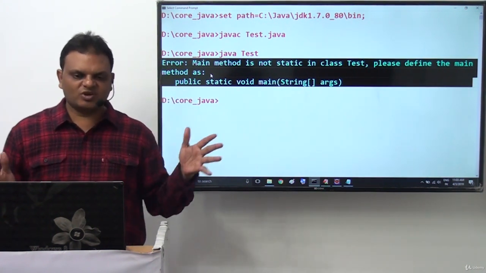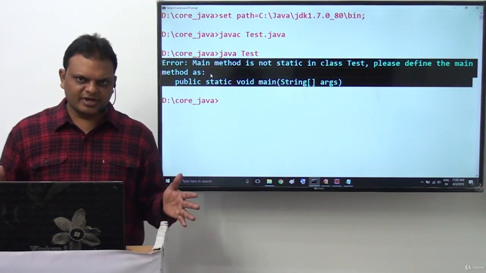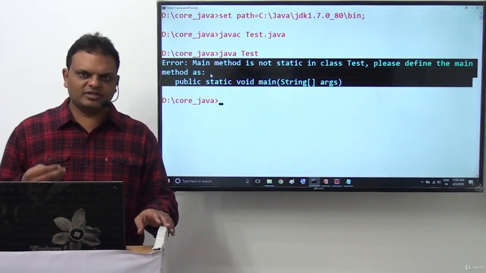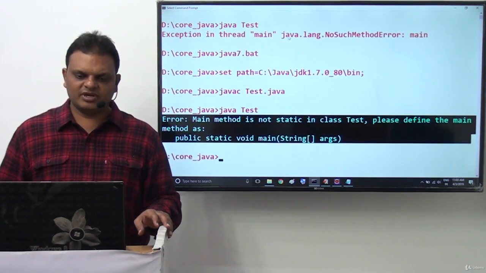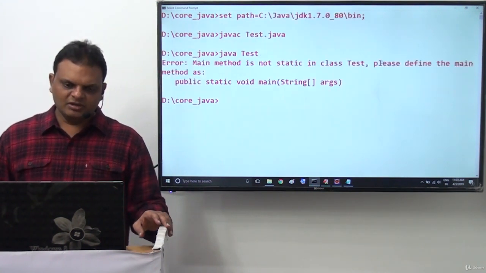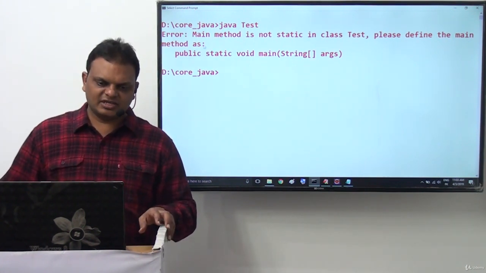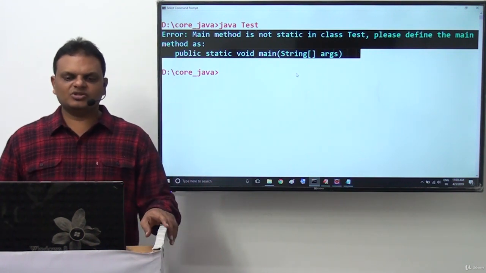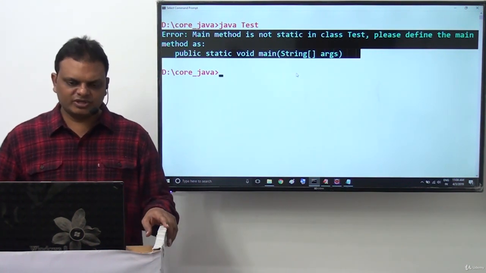So this is exactly the story behind the static keyword in the main method. Up to the Java 6 version, if you are not providing the static keyword with the main method, we get an exception message: java.lang.NoSuchMethodError: main. But right from the Java 7 version onwards, if we declare the main method without the static keyword, we get the message: main method not static in class test. Please define the main method as public static void main(String[] args).